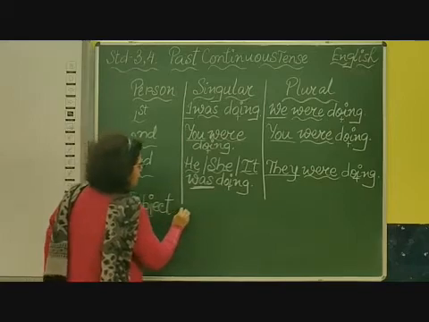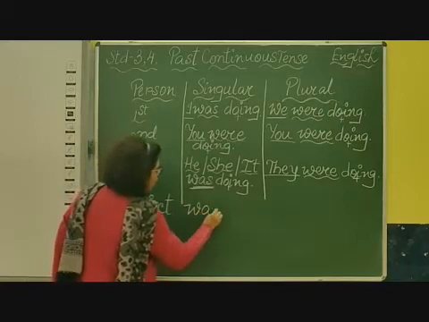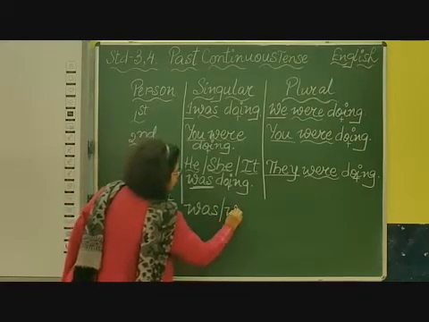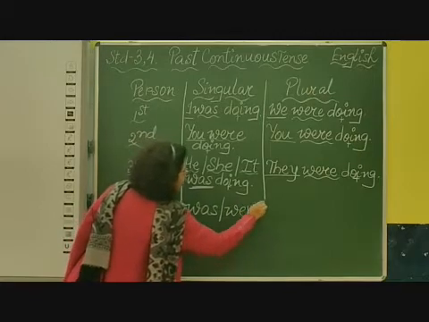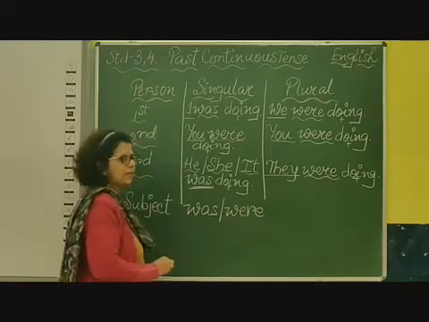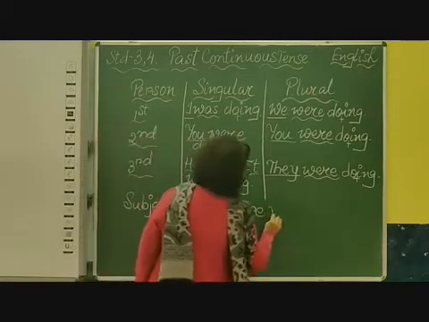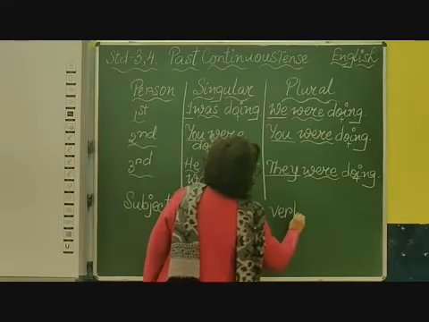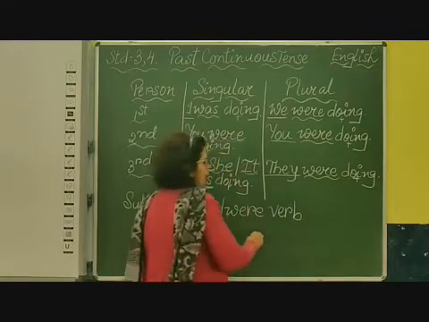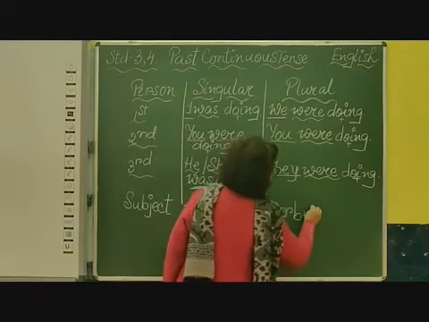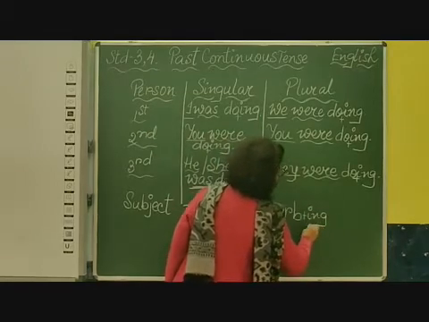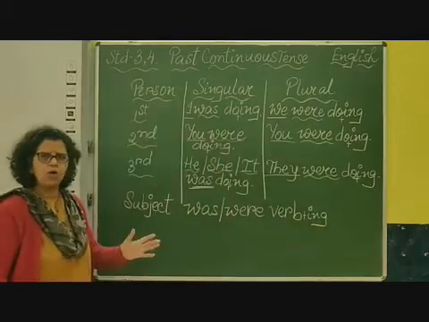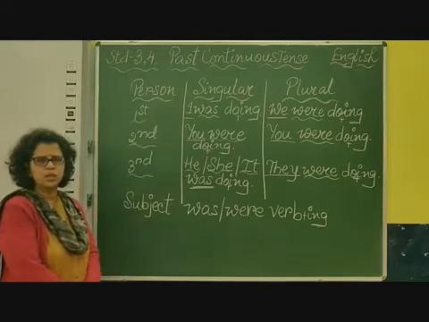Then we add was or were, and then we add the verb, and along with the verb we add ing.